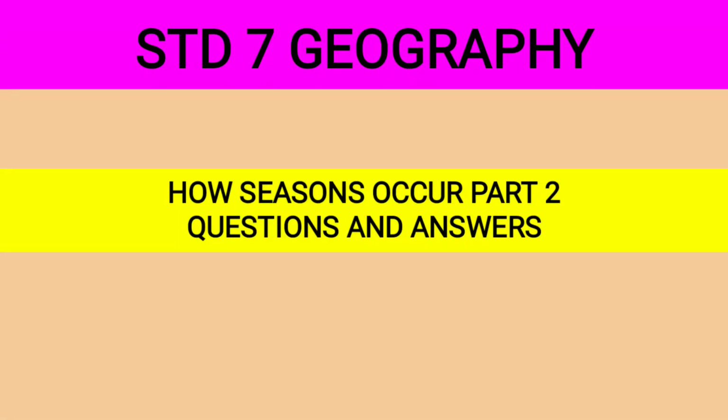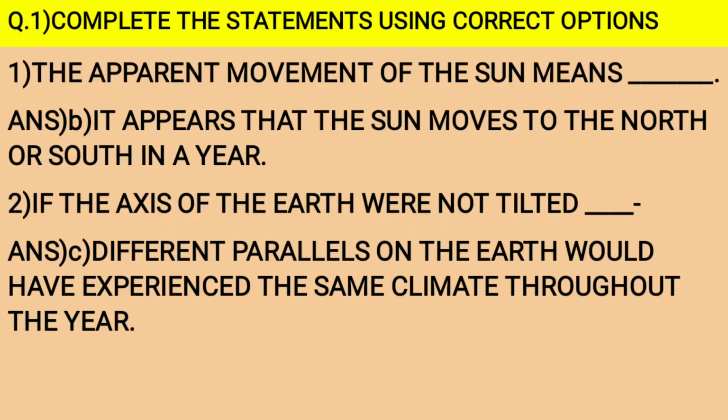Standard 7 Geography, How Seasons Occur, Part 2, Questions and Answers. Question 1. Complete the statements using correct options. Now, in your textbook, the options are already given to you.